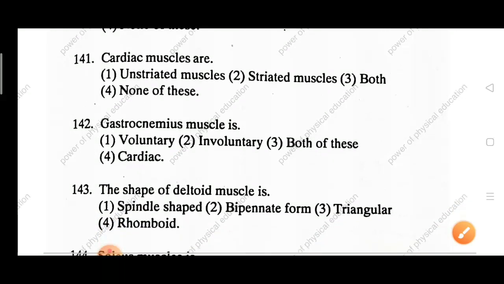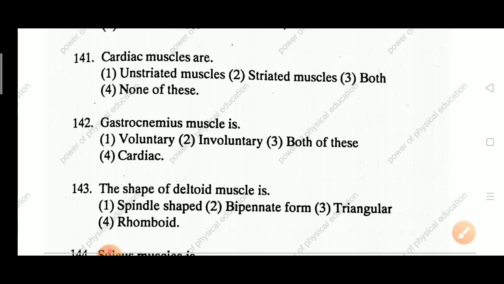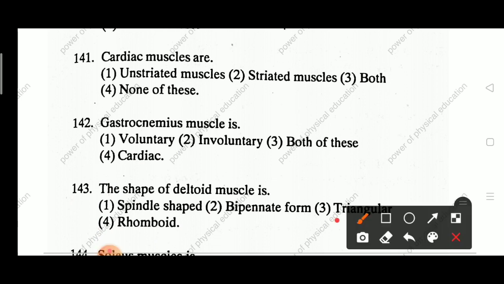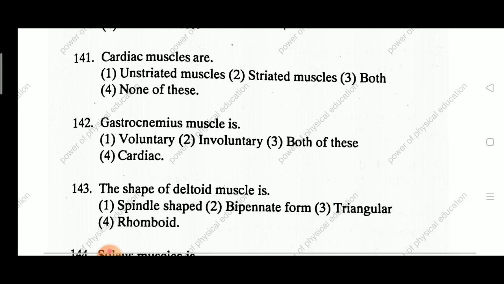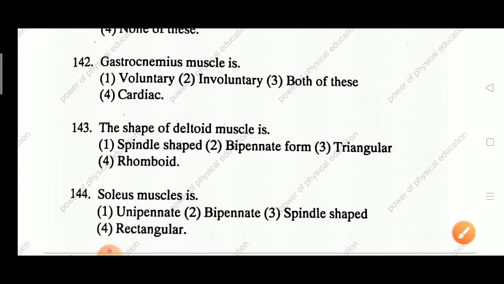Next 143 question. The shape of the deltoid muscle is spindle shaped, bipinnate form, triangular, rhomboid shape. The answer is triangular shape. Next 144 question.